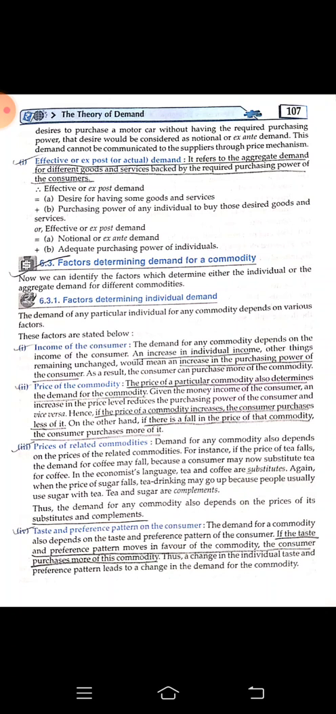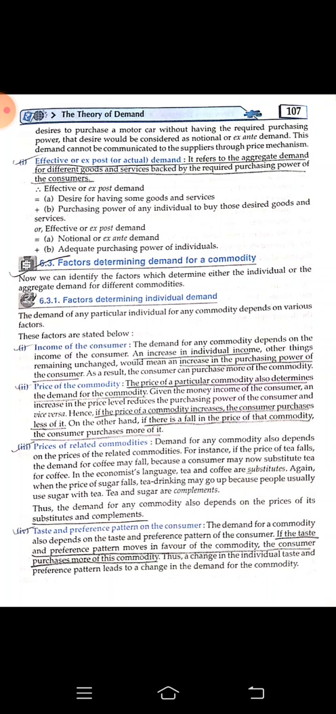Factors determining demand of a commodity. First factor is income of a consumer. As we find there is an increase in an individual's income, we will find that the purchasing power of that consumer has increased.